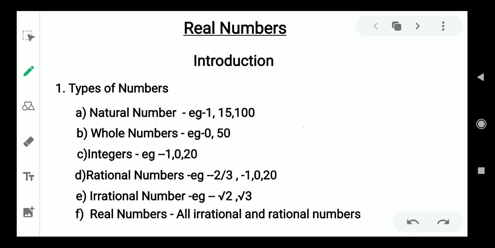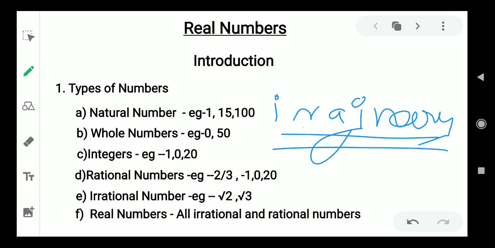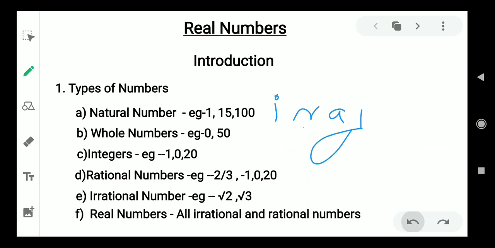After that, in class 11th, you will also be studying imaginary numbers. It is something that requires a high level of knowledge. If I have to give a brief explanation, it is a number that does not exist in reality.